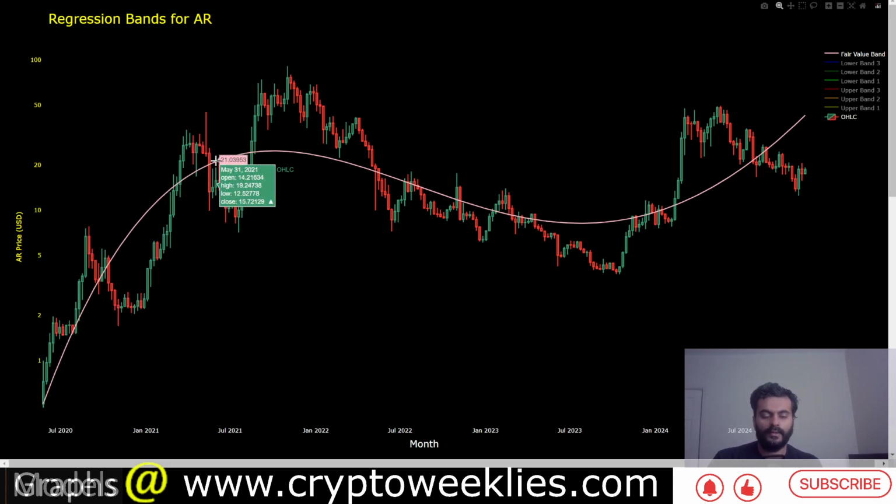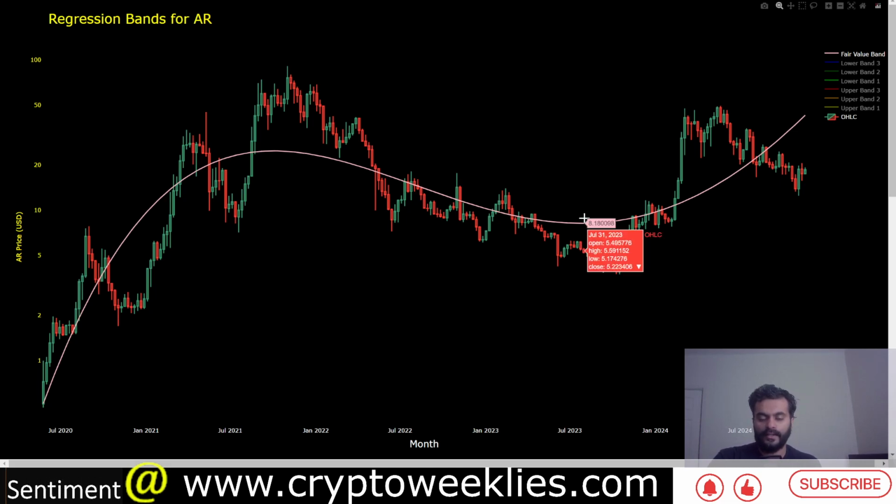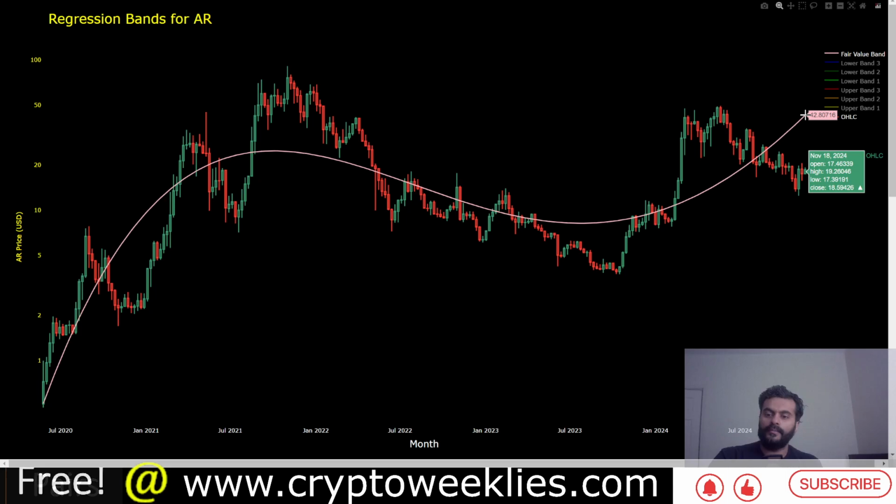During the bull case scenarios, the price or the regression value function goes up with time. In the bear case, it goes down with time. The estimated bullish upswing for Arweave's price action and the regression trend lines, that is the pink line, since about August of 2023. You can see that the fair value for Arweave per this model is at around $42, and the current price is around $18.